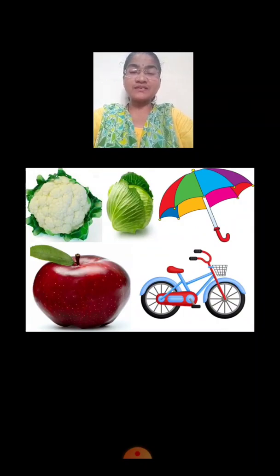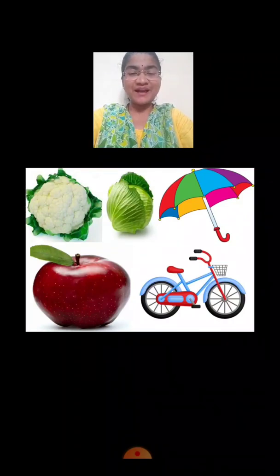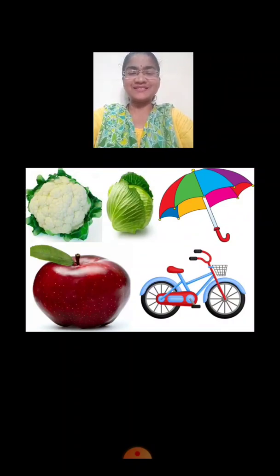And which articles are produced in a factory? Yes, an umbrella and a bicycle. These articles are produced in a factory.